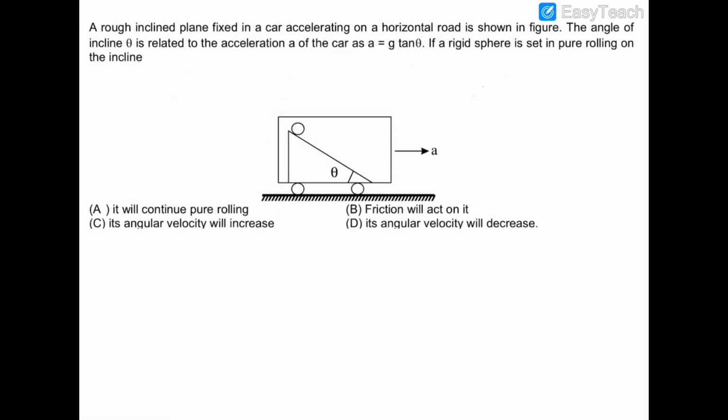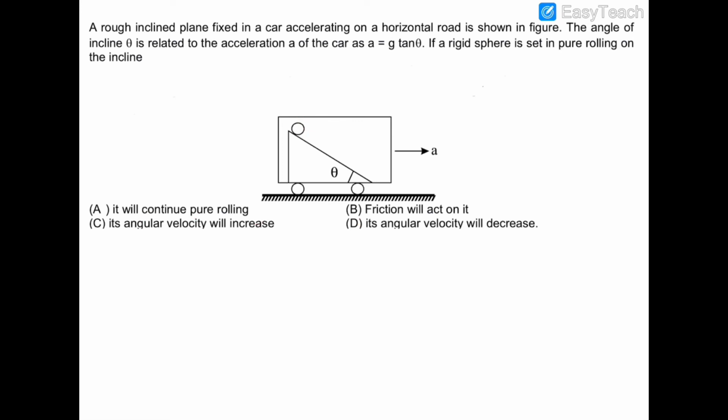In this question, you can see that there is a car in which there is an inclined plane which is rough, and there is a disc which is kept on this inclined plane. Now this car is accelerated in the forward direction with an acceleration of g tan theta. So we have to choose the correct option. This sphere is in the pure rolling state initially.